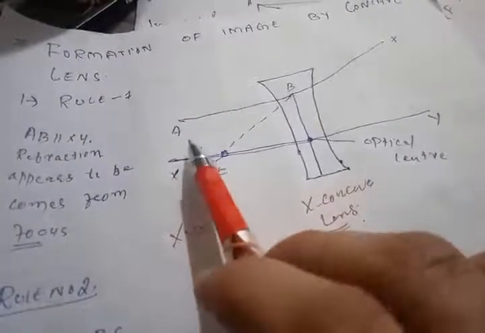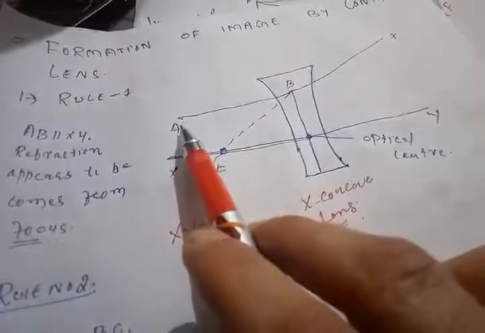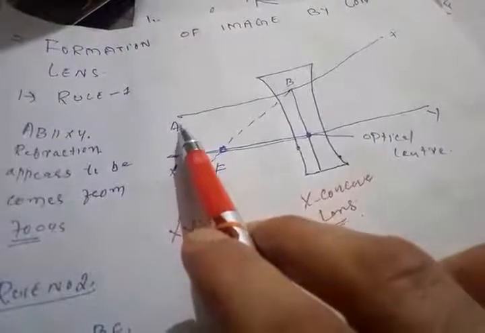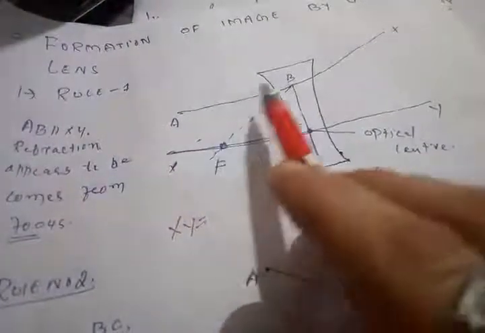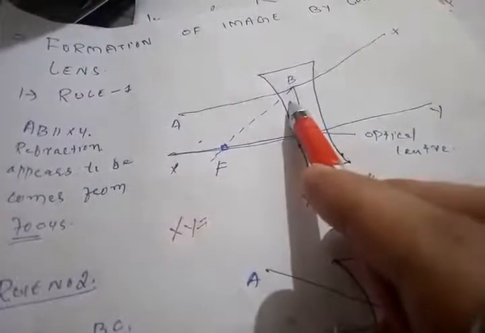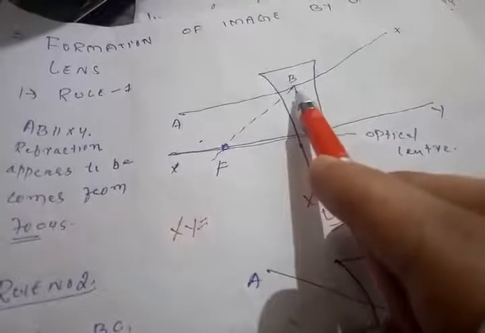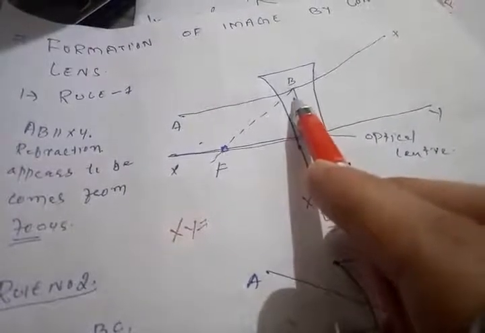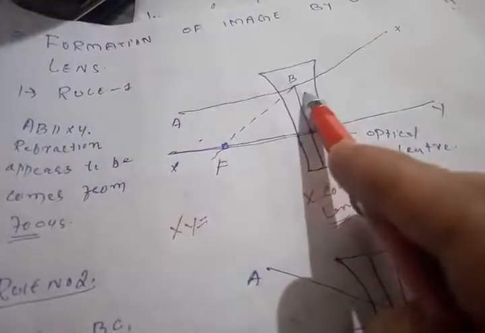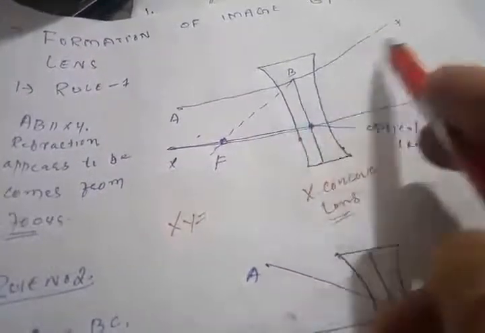Here he explains that when a ray of light, for example, suppose you can give any name, I had mentioned here A and B, a ray of light, after passing through the concave lens, will deviate as BX.